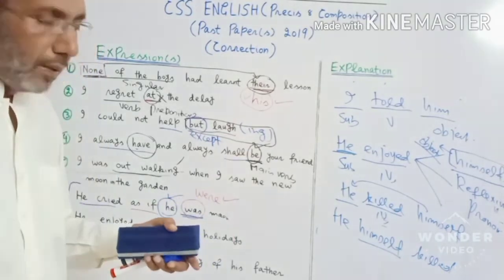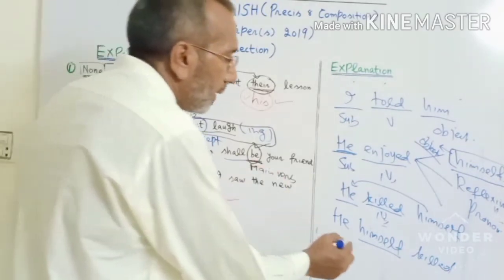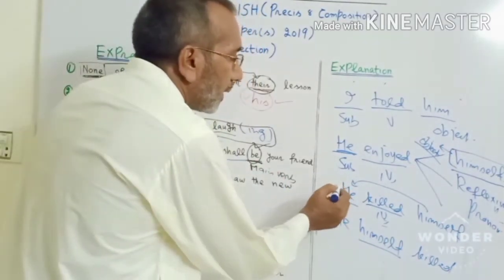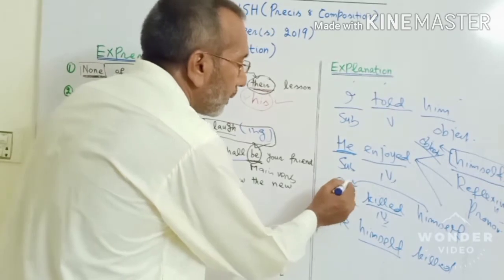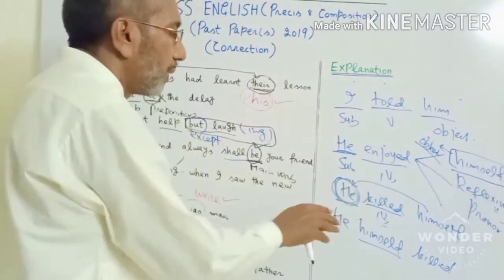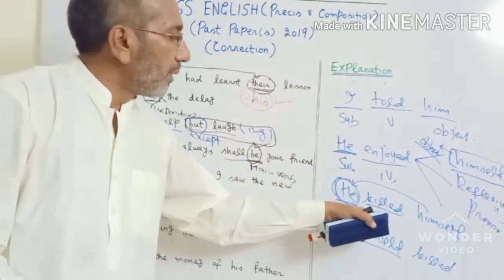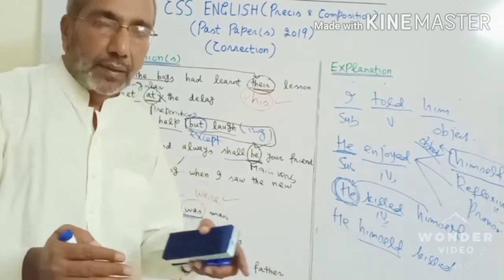But there might be some other option in that, right? So, he himself killed. In this case, the action was confined to this person. Whatever he did was confined to that person, so actually this verb is not transitive in the true sense. It is sort of an intransitive verb.